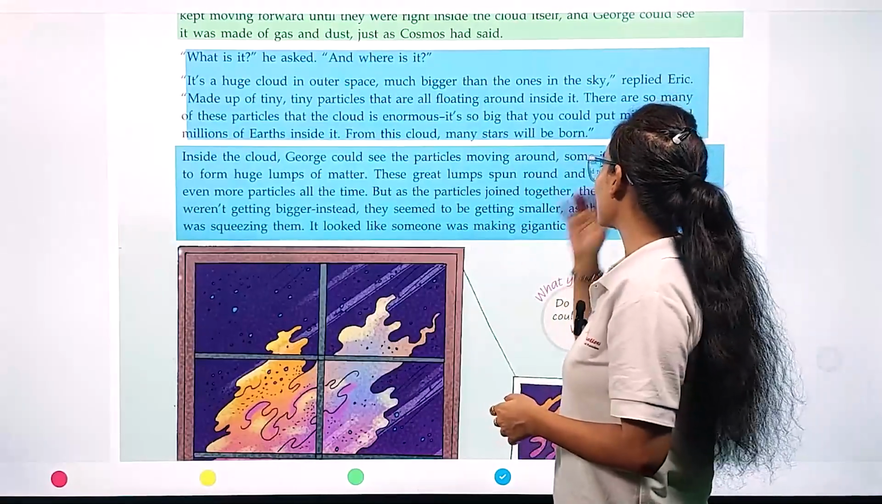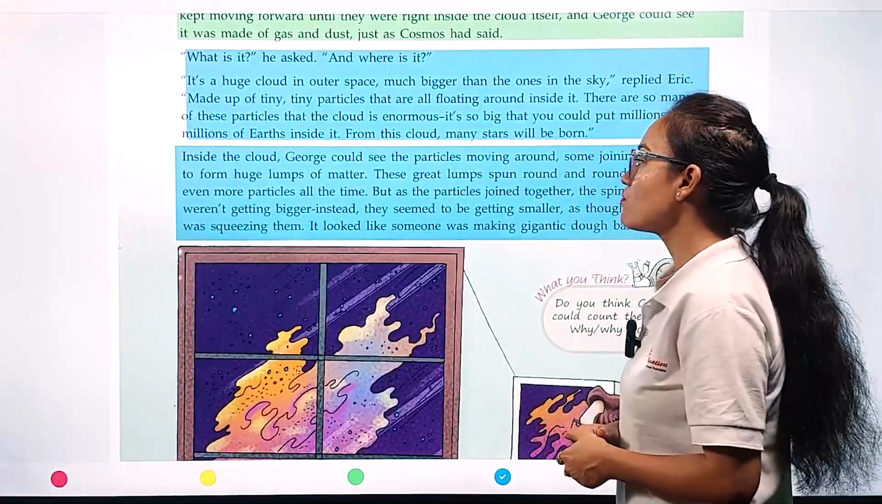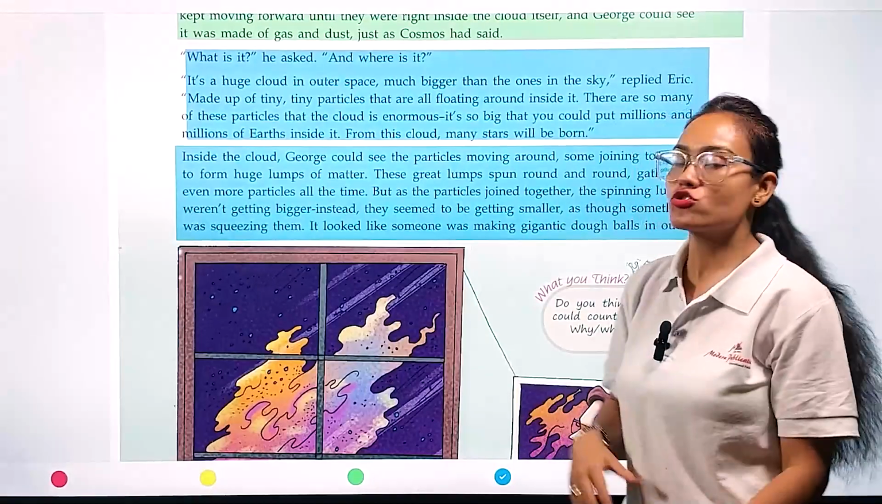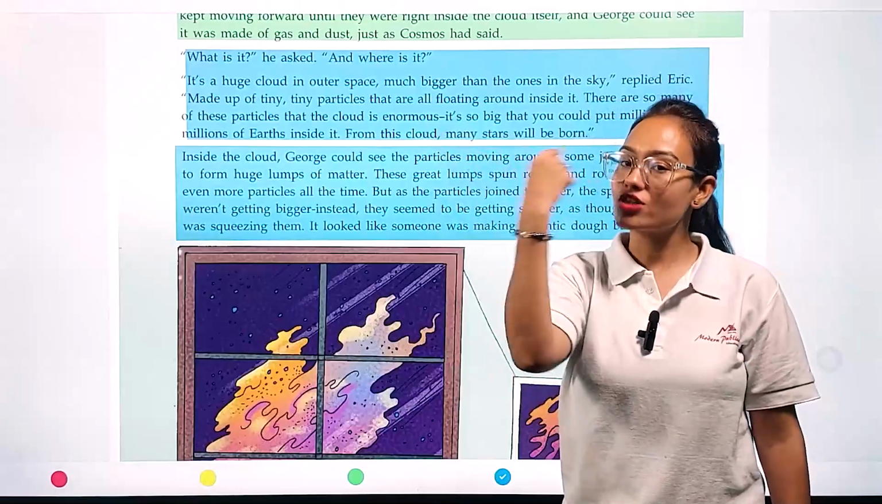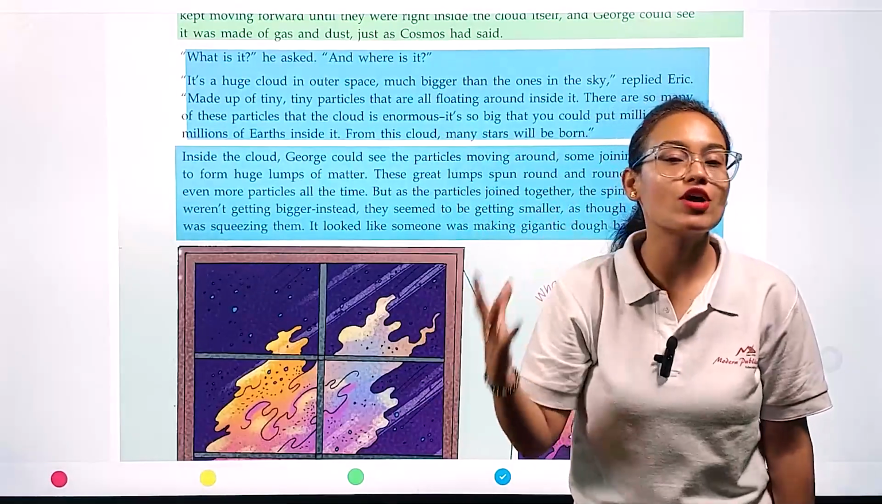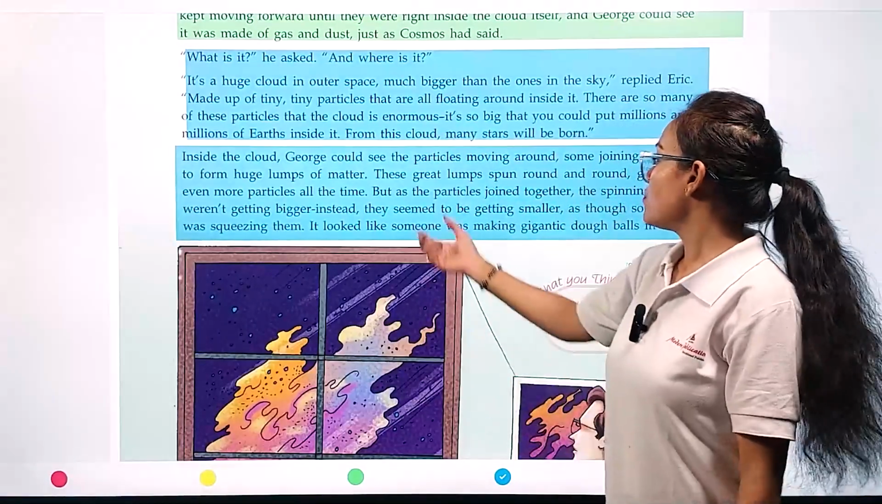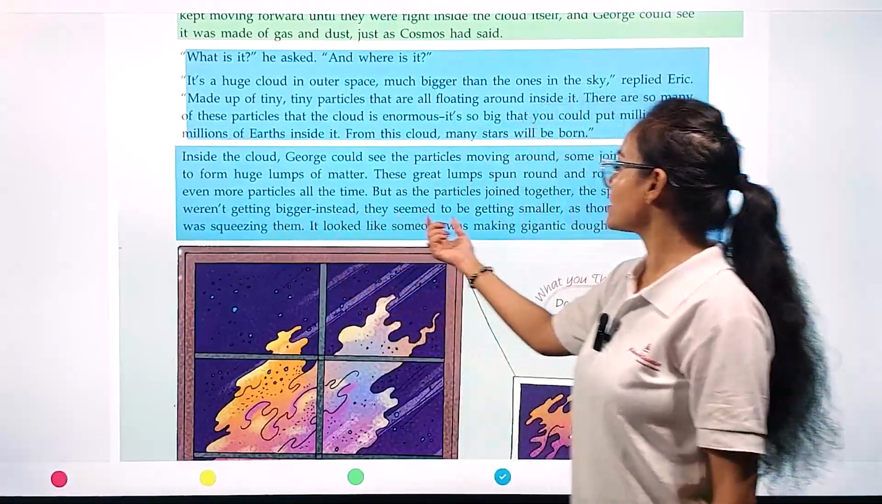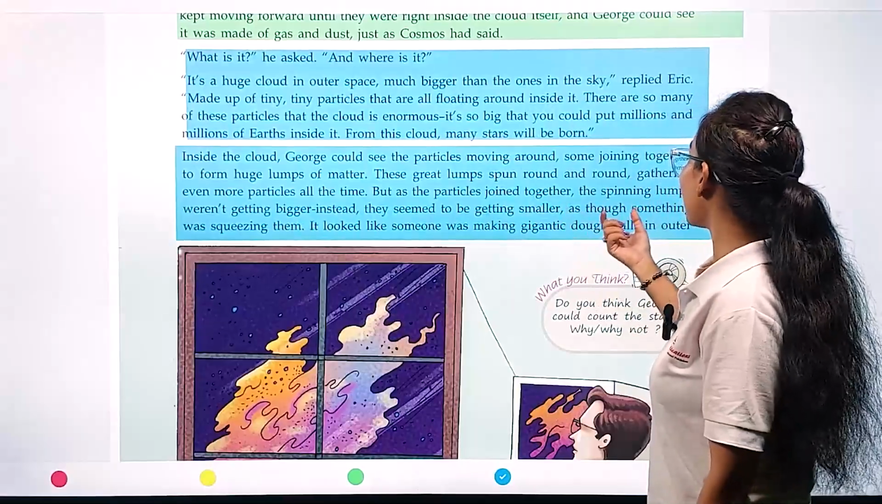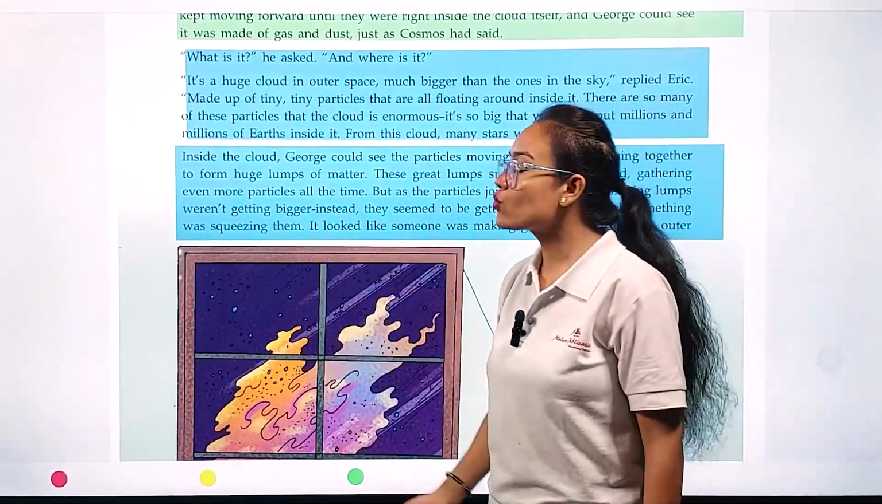These great lumps spun round and round, gathering even more particles all the time. So these great lumps are continuously circling in an area, and they are going to form a new star. But as the particles joined together, the spinning lumps weren't getting bigger. Instead, they seemed to be getting smaller, as though something was squeezing them.